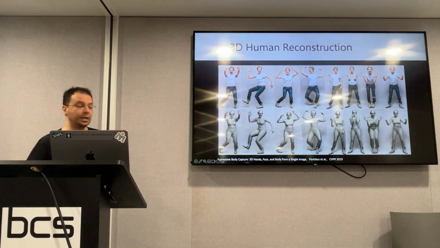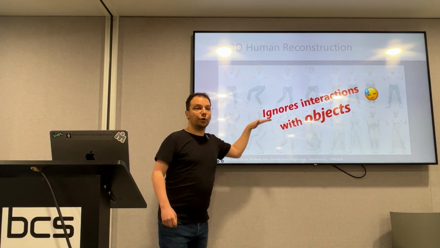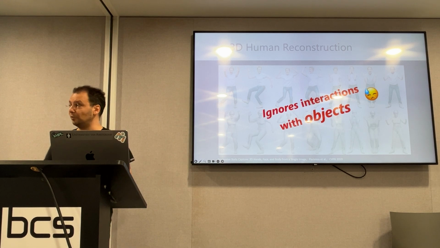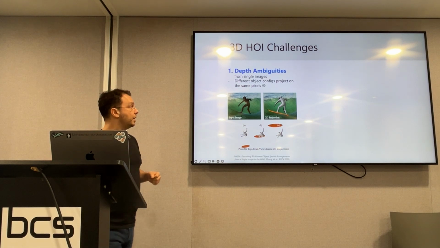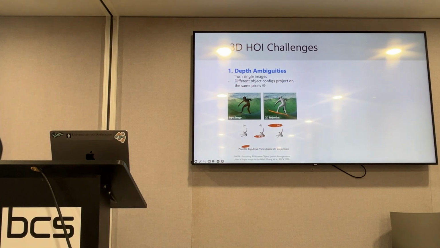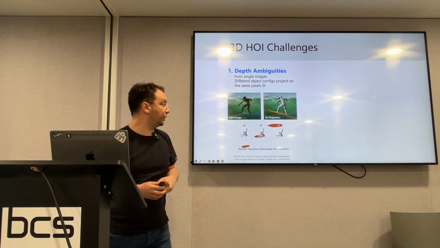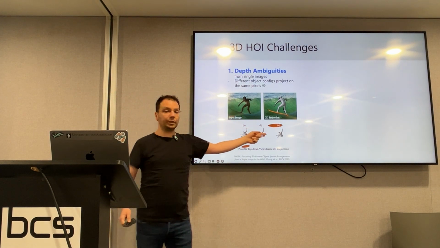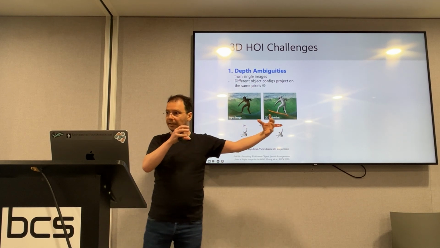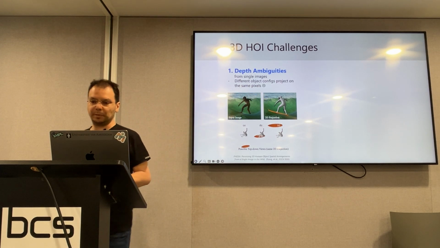However, let me state the obvious, it focuses only on the human and it totally ignores interactions with objects. And this should not be taken lightly because we cannot just trivially extend our methods for this problem, because we face strong challenges, mainly two challenges. First, we have strong depth ambiguities. What does this mean? In this example, where we have the surfing board, we have infinite configurations of the surfboard that are further away from the human or closer to the human. You can imagine that the further away we go, also the size changes. And all these configurations result in the same projection on top of the image pixels.